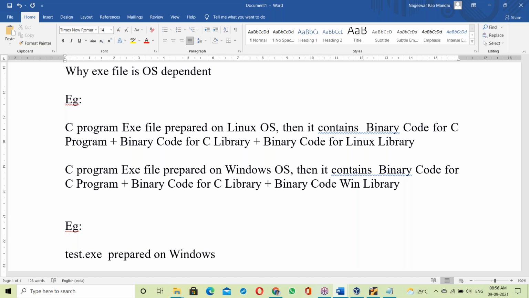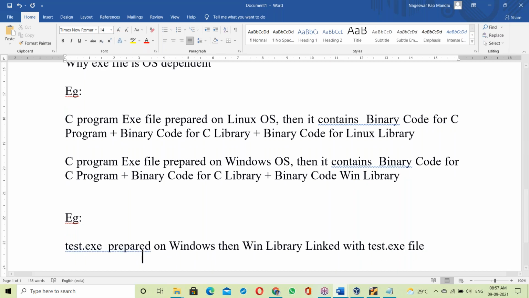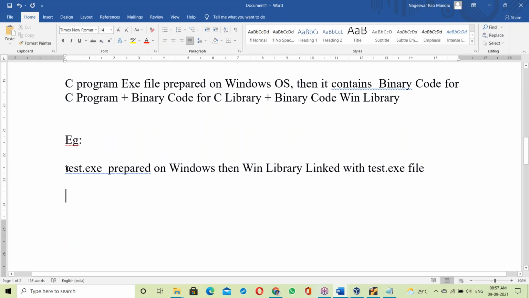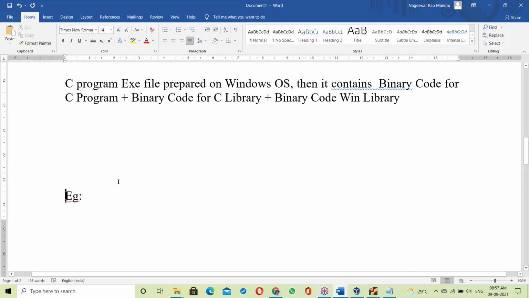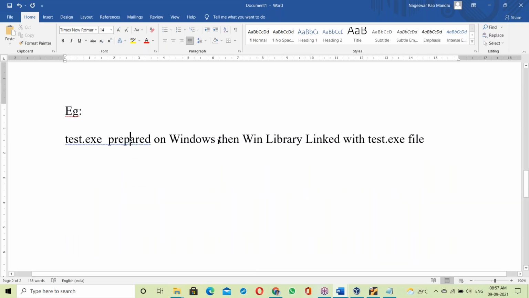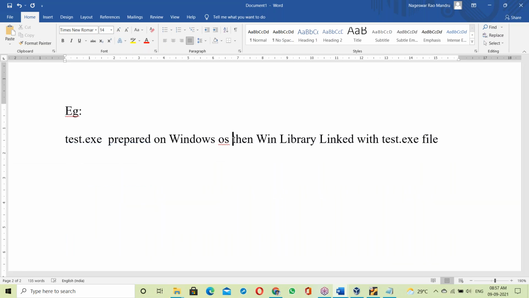Then the Windows library, the Win library, is linked with the test.exe file. Correct? For example, a test.exe file prepared on Windows OS, then the Windows OS library is linked with the test.exe file.